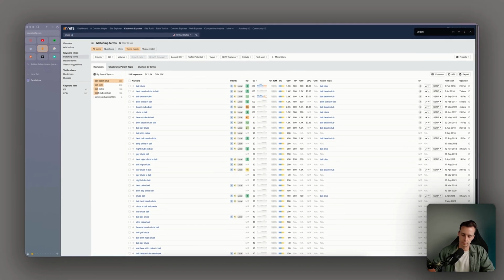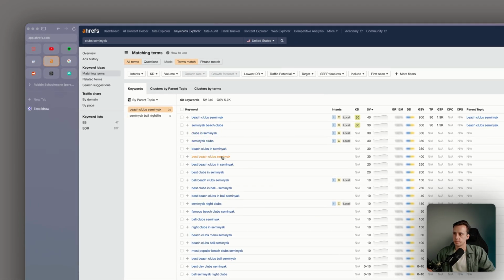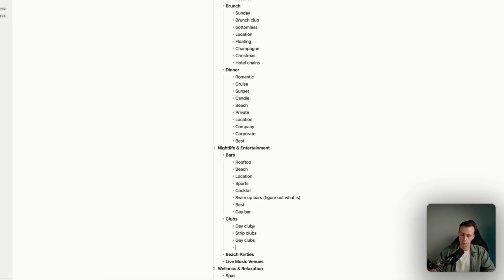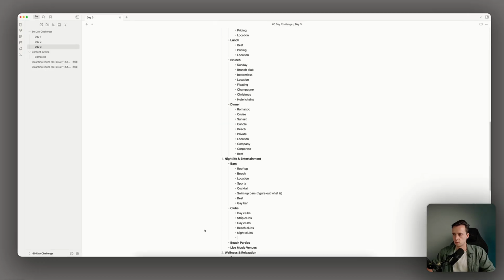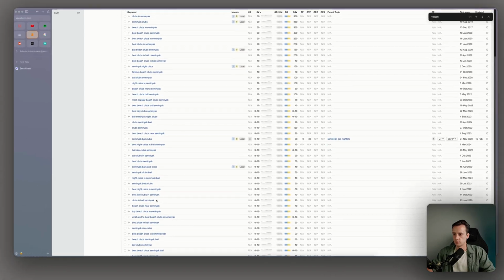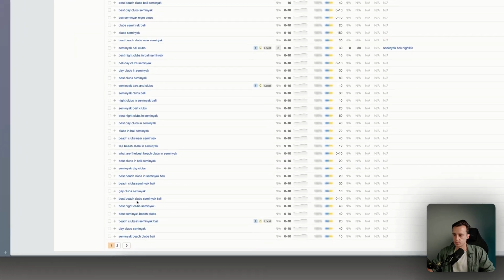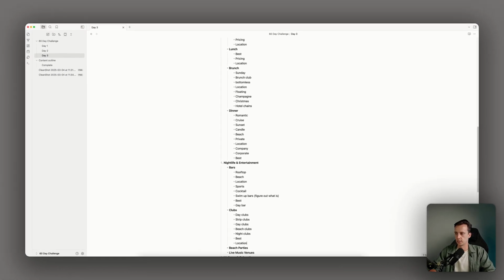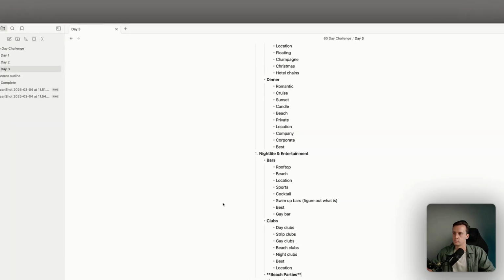So let's say club Seminyak. Beach clubs, clubs in Seminyak, beach clubs, best beach clubs, night clubs. Okay, so for clubs, we would have beach clubs, night clubs, day clubs we already have. So there's a mix of nightclubs and normal clubs, best nightclubs. Yeah, so we would have best and location again. Beach parties. I'm not sure if that's a thing. We're gonna skip this one.